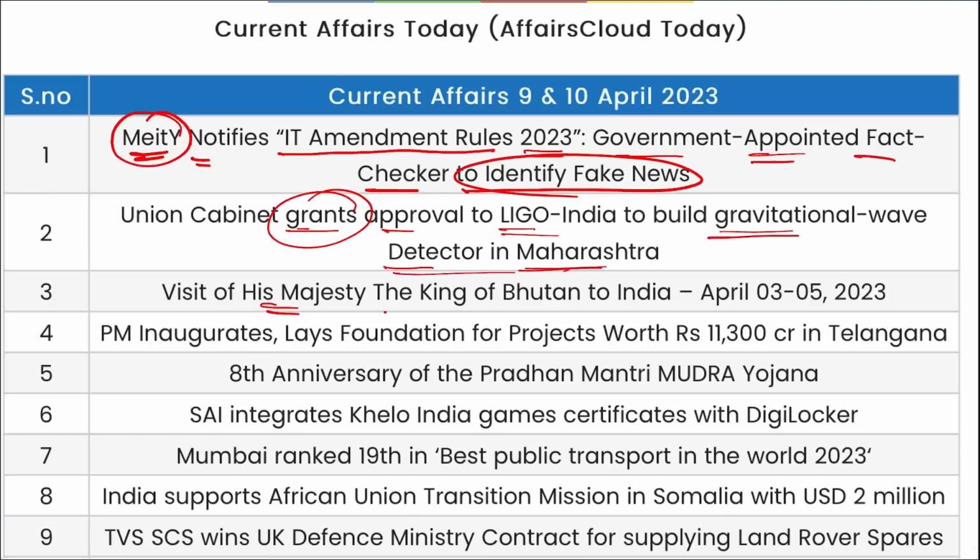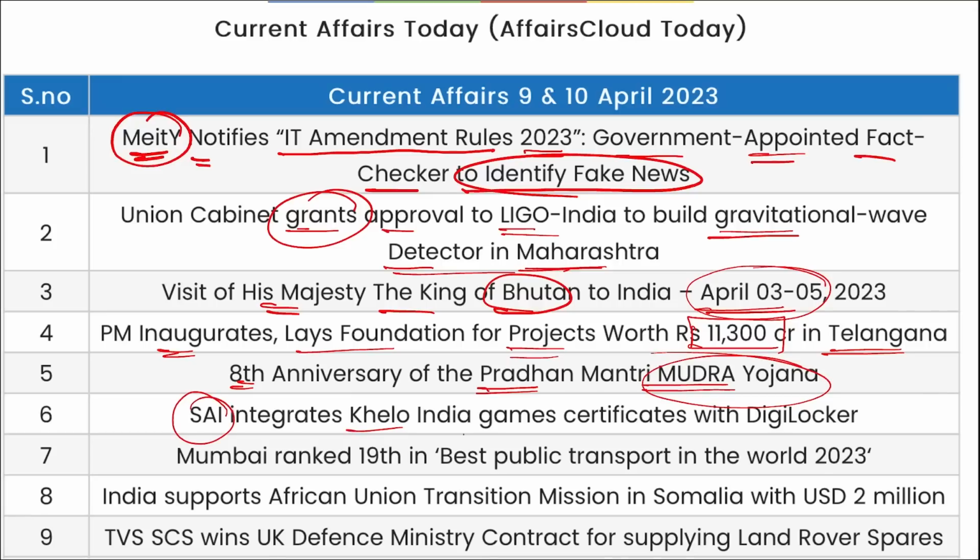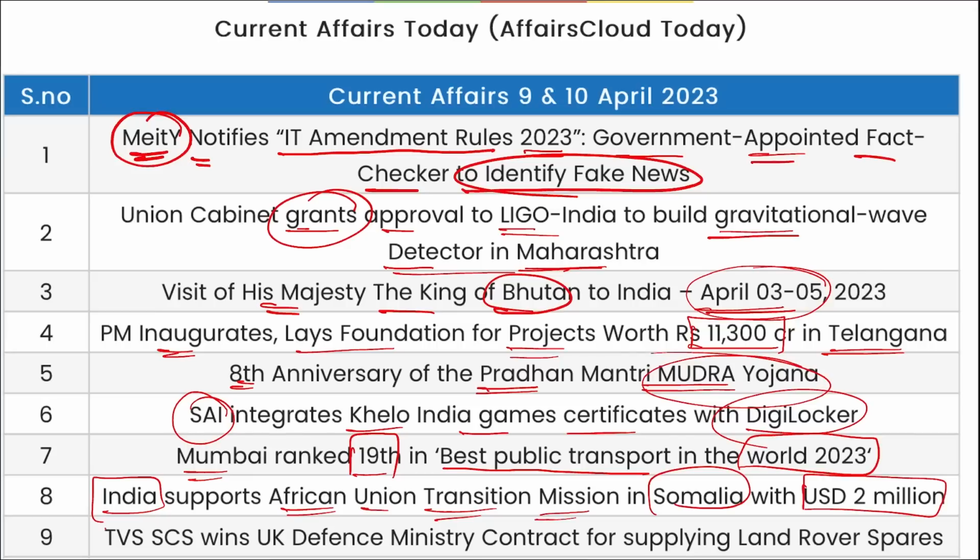Then His Majesty the King of Bhutan visited India between 3rd to 5th of April. Then the PM inaugurated and laid the foundation for various projects worth 11,300 crore rupees in Telangana. Then the 8th anniversary of Pradhan Mantri Mudra Yojana was observed recently. Sports Authority of India inaugurated Khelo India Games certificate with DigiLocker. Mumbai ranked 19th in the best public transport in the world 2023. India supports African Union transition mission in Somalia with $2 million.